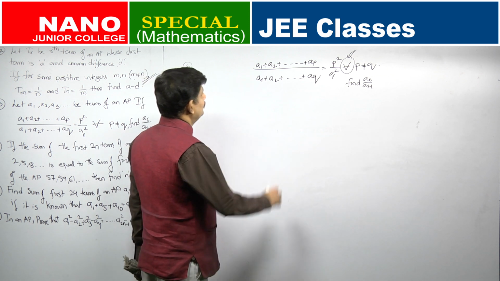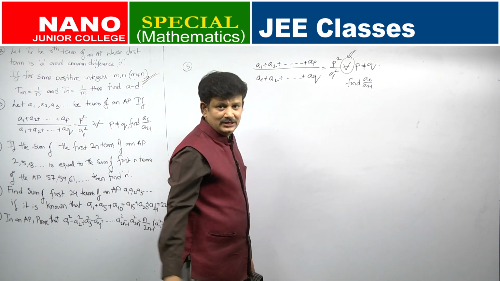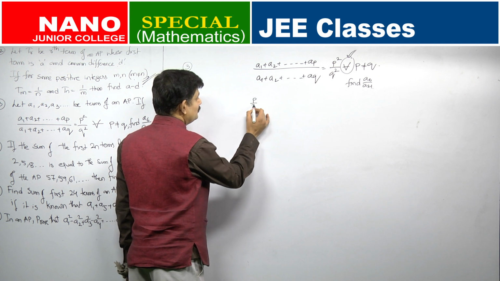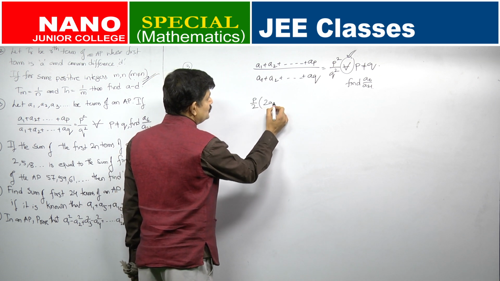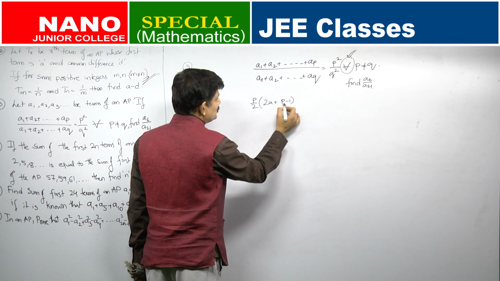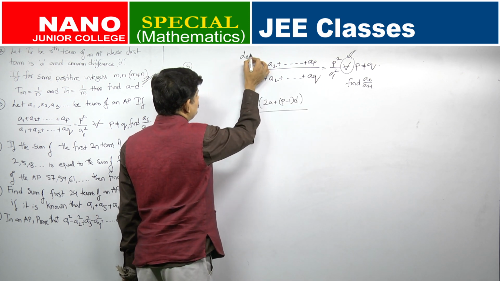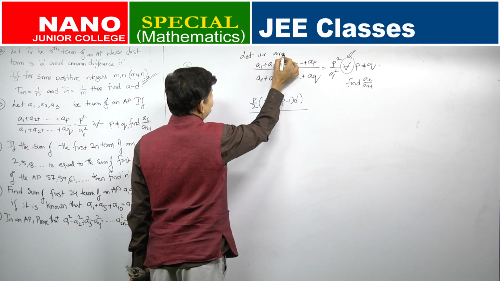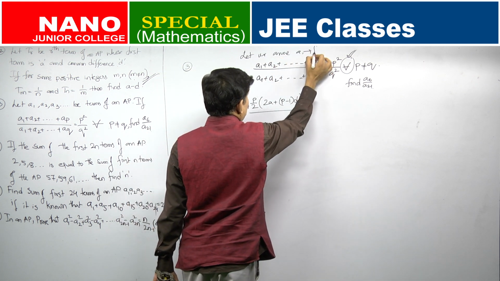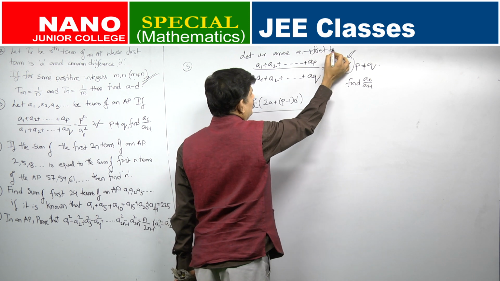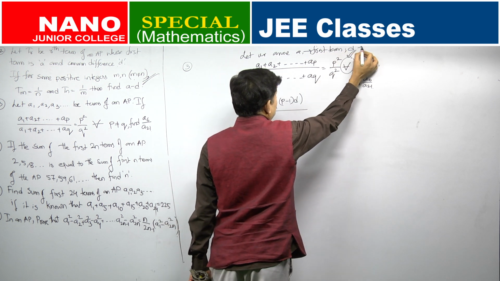So, the sum of the first P terms of an AP in the numerator, what is it? P by 2 into 2A plus P minus 1 into D, where A is the first term, let us assume A to be the first term, usual notation. I am not giving very much emphasis on this, and D is the common difference.